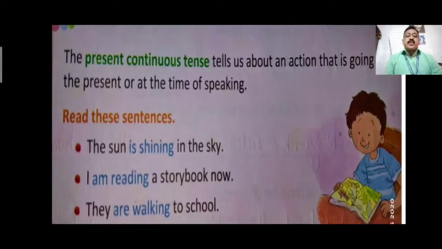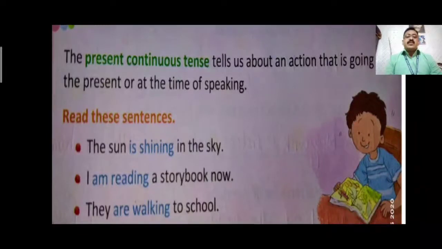They are helping verbs used when the sentence is in present form. So is shining, am reading, are walking are the three verbs which show that the sentences are in present continuous form, or rather I say present continuous tense.